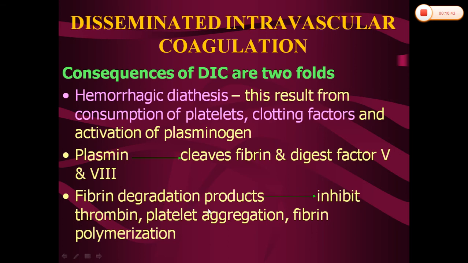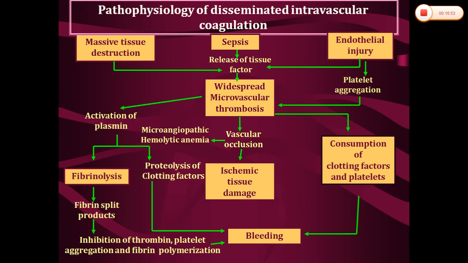And these fibrin degradation products, which are released from this fibrinolysis, will in turn inhibit thrombin, platelet aggregation as well as fibrin polymerization. So this is the flow chart showing the pathophysiology of disseminated intravascular coagulation.